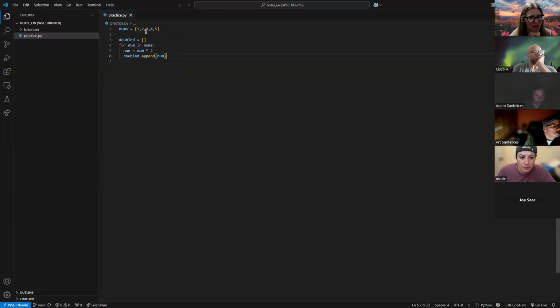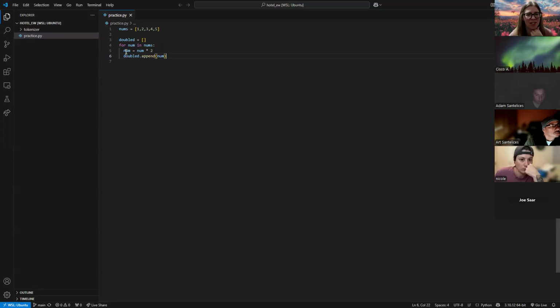What's happening with this list of numbers? So numbers is going to be right here. So for number in numbers, doing this. It's going to create a new array with every integer in nums doubled. Okay, and how is it doing that? Well, is it doing it twice? Once with the declaration of the variable num equals num times 2, and then also doubled dot append?